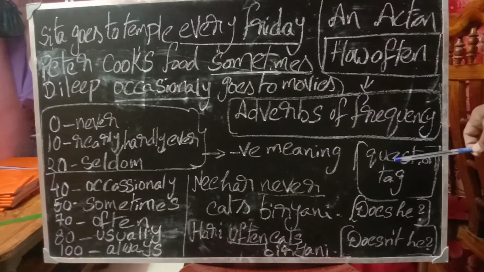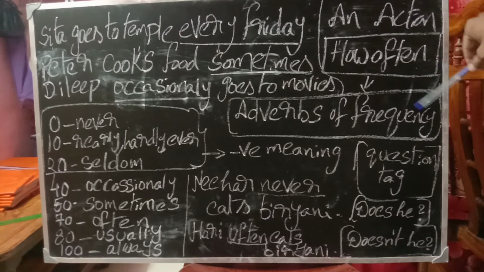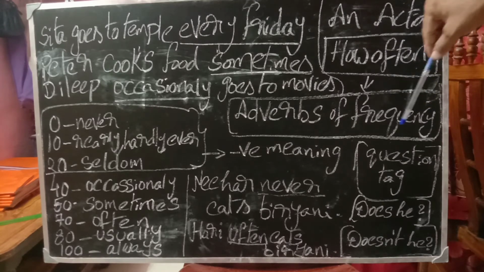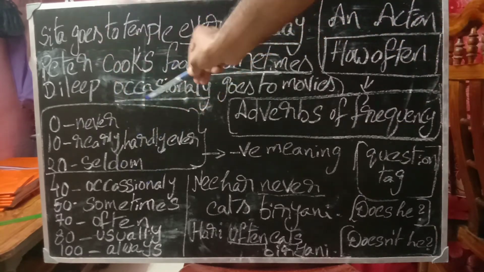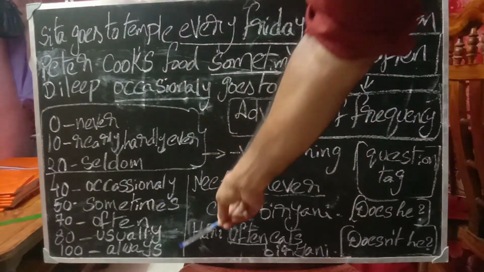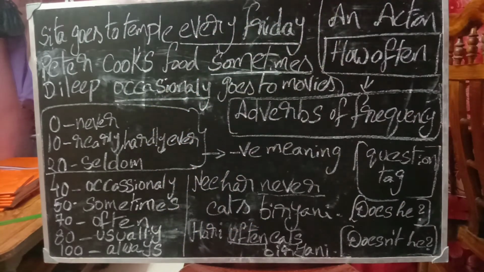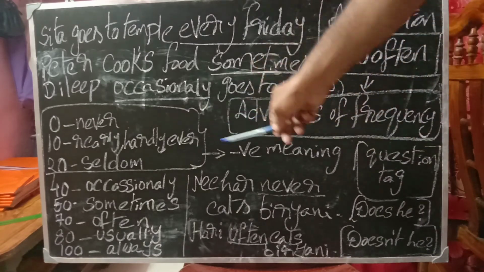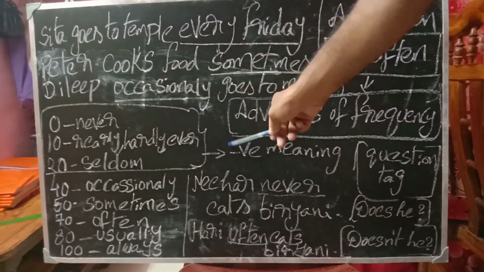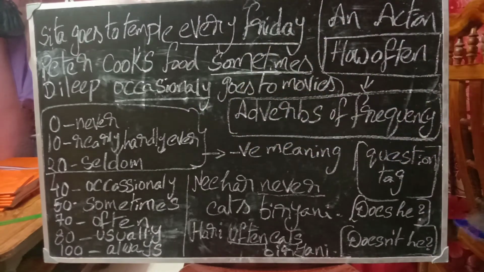So finally, an adverb which answers how often a work is done is an adverb of frequency. And for adverbs of frequency, you should remember these particular percentages very carefully, because these three give a negative meaning. It will help you in question tags also.